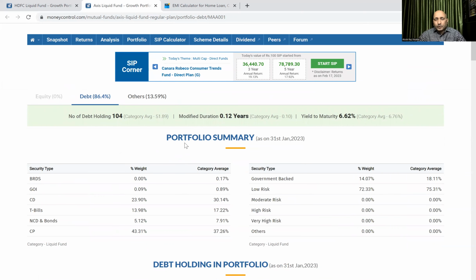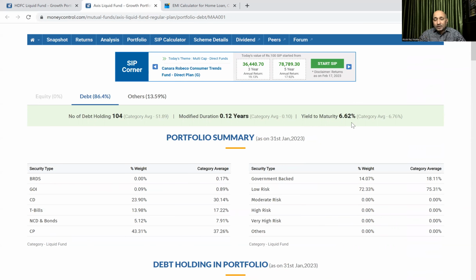Another question arises: why should one invest in a liquid fund if the yield to maturity is 6.62%, as we can see here, and we can get almost the same from a bank? There are two things. In a savings account, you can hardly get 3.5 to 4% now.